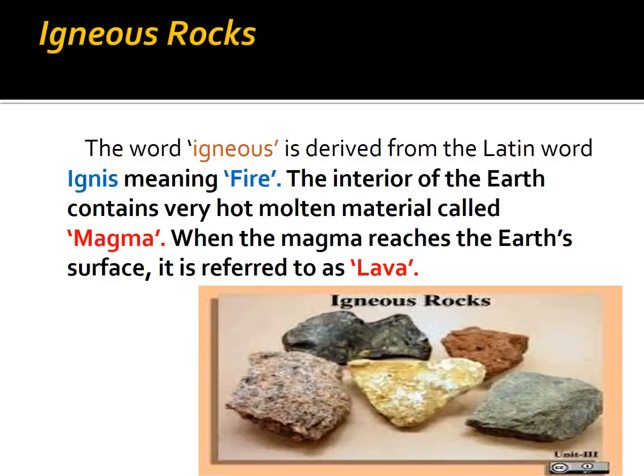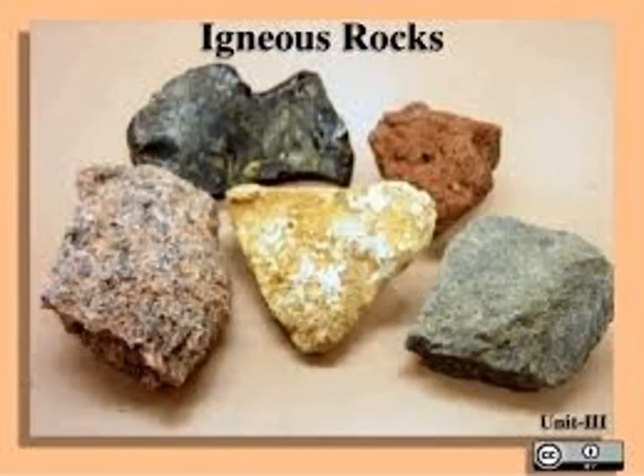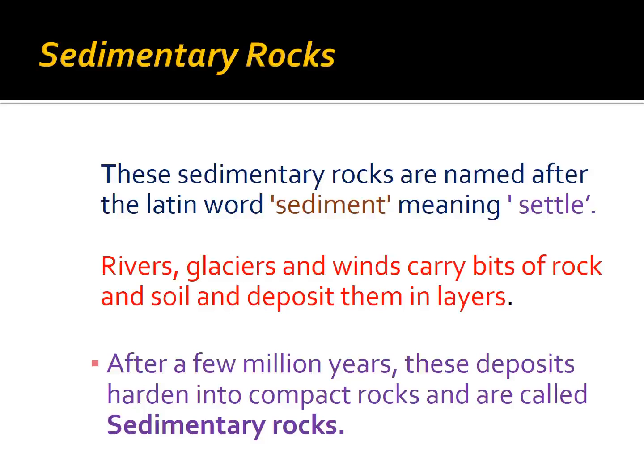So the earth contains very hot molten material which is called magma, and when it comes out from the earth, that is called lava. So the igneous rocks are also called primary or mother rocks. Then we are going to see about them. This is the igneous rocks.